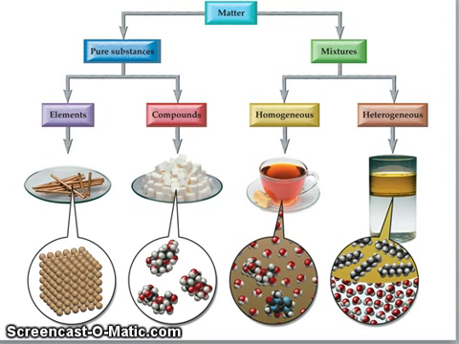In the category pure substances, elements cannot be broken down by chemical means. All elements have their own spot in the periodic table. All atoms are of the same type. Examples would be oxygen, hydrogen, and gold.